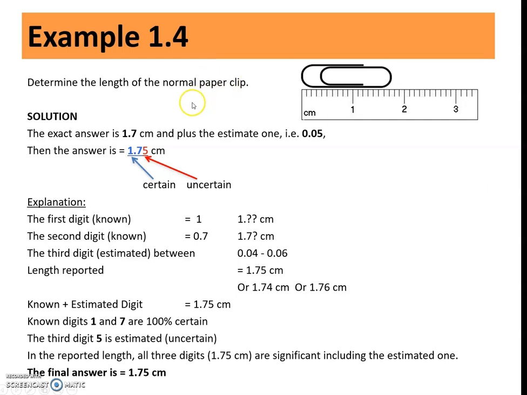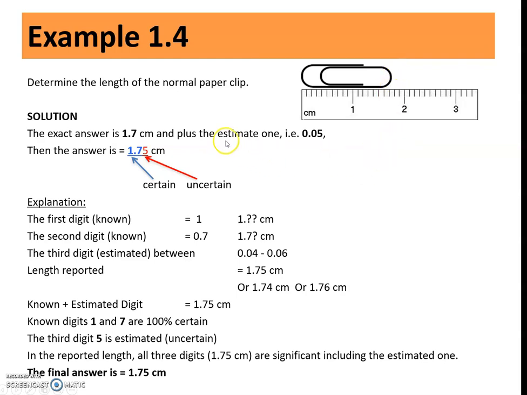Let's look into this example. We want to determine the length of this paper clip. This is a ruler. So we are certain that the length of this paper clip is 1.7 because this is 1, 2, 3, 4, 5, 6, 7. But we know that the size of the paperclip is estimated here.